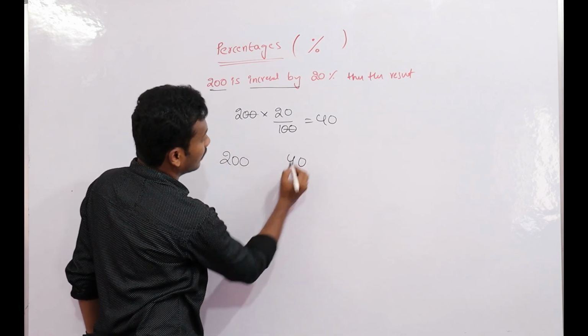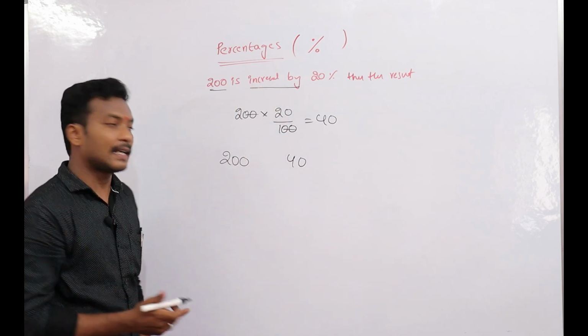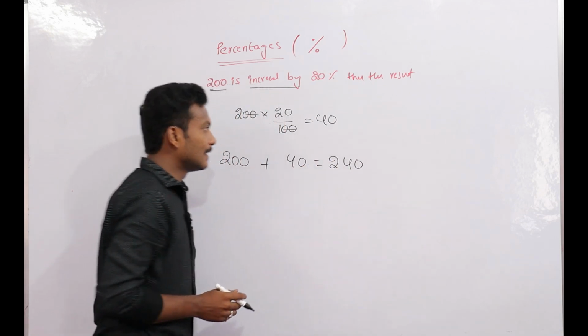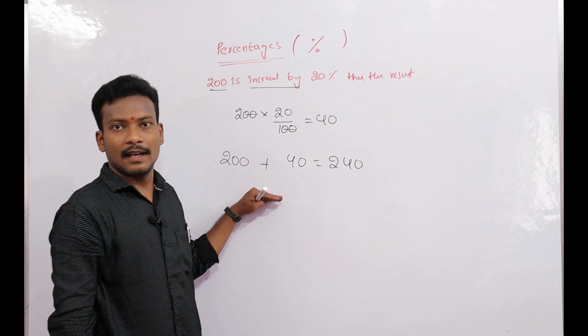Resultant is 40. Increased or decreased? Increased means plus. Take it as direct 240. This is the basic method.